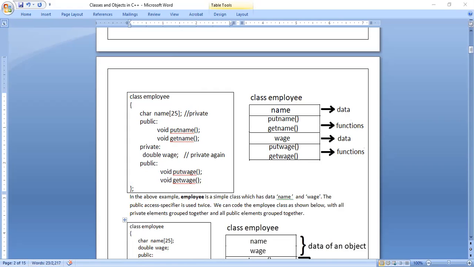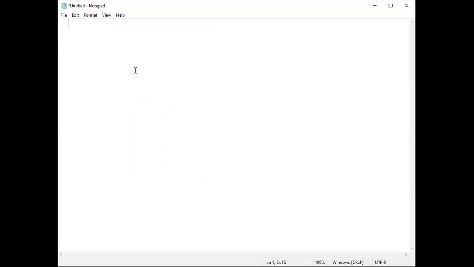So when we start writing the class concept, you have to follow the syntax. The syntax says first you have to write the keyword class. After writing the keyword class, you should write the class name. In this example, I have taken the class name as employee. See, I said class name is an identifier, so you can write the identifier by using the identifier rules. Okay, so class is a keyword, and employee is an identifier.